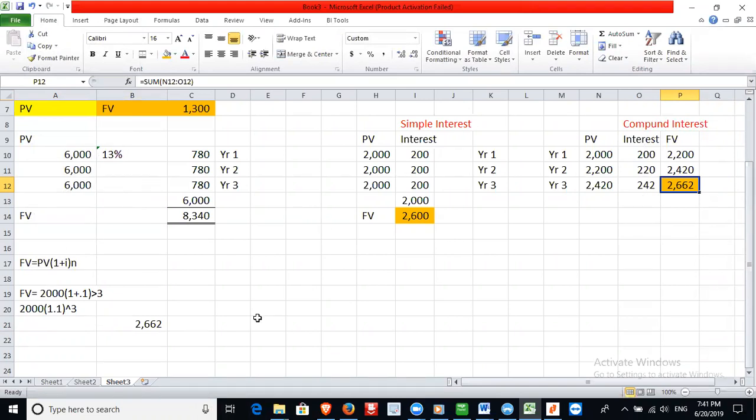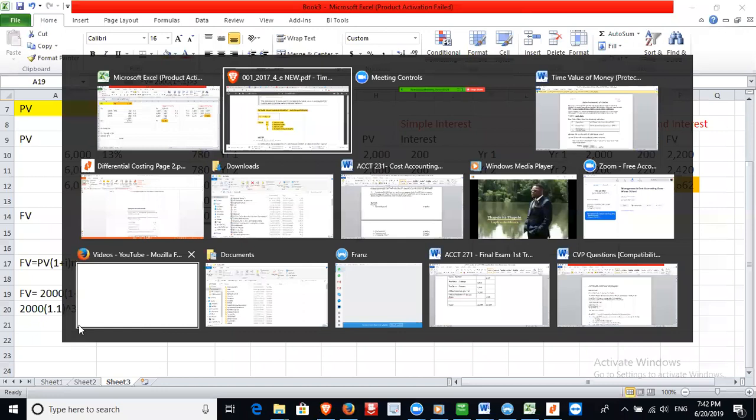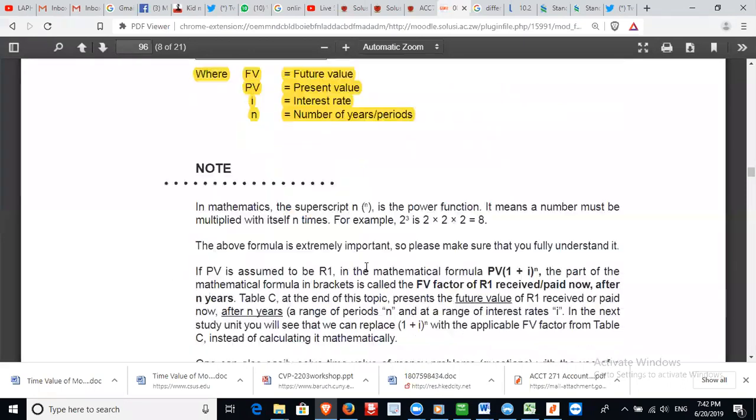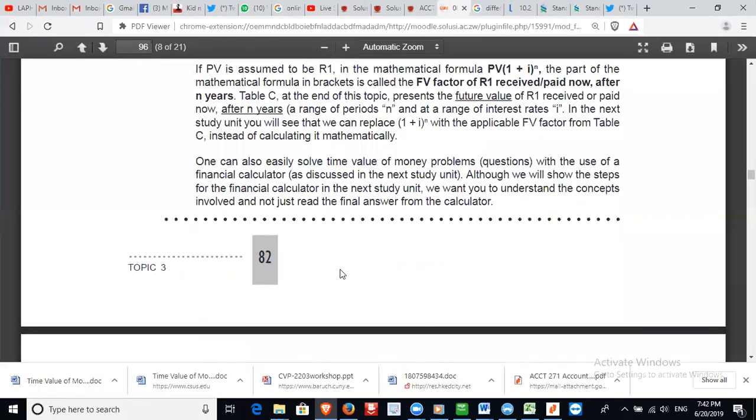So that's going to be the future value of this investment of 2000, right together. So we are saying FV, future value, is equal to present value multiplied by 1 plus I to the power n, where FV is the future value, PV present value, I interest rate, n number of years or number of periods.